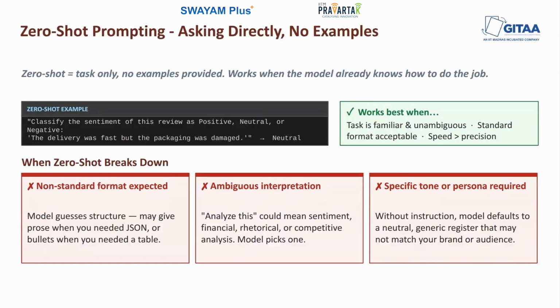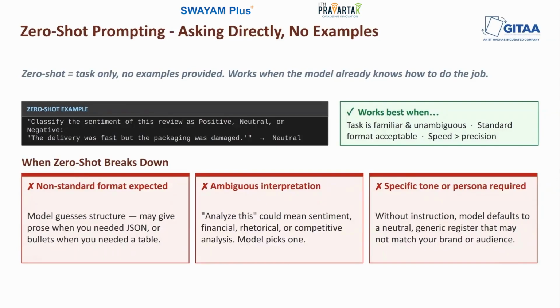And zero shot covers a remarkably wide range of tasks like translation, basic summarization, question answering, sentiment analysis, any other kind of simple classification, text reformatting, and so on. These are all the tasks that the model has encountered in enormous quantities during its training. So, you can ask directly and you get decent results.